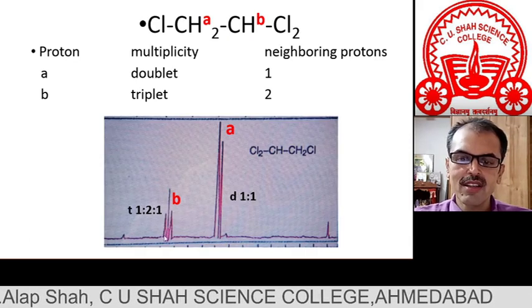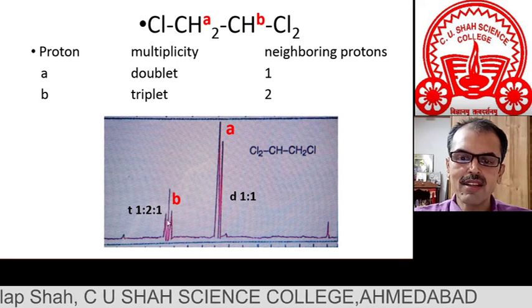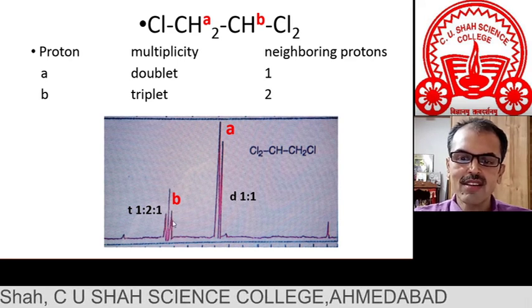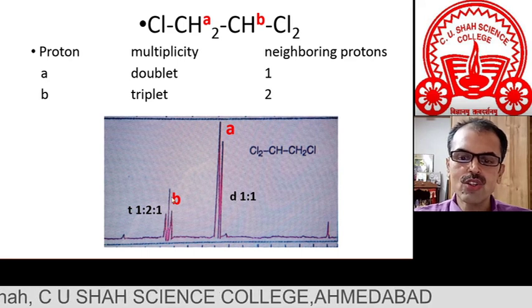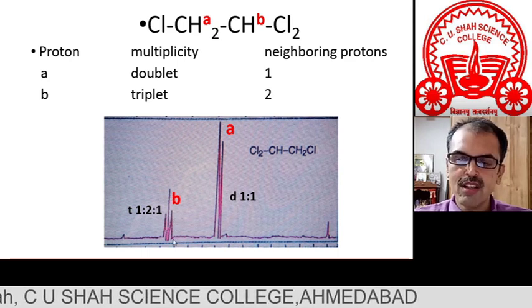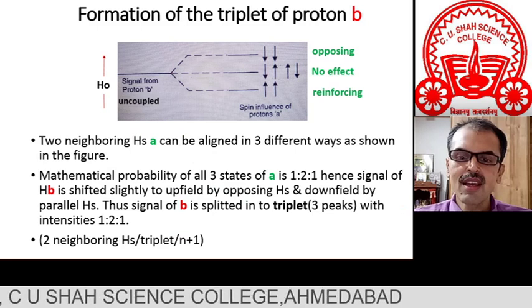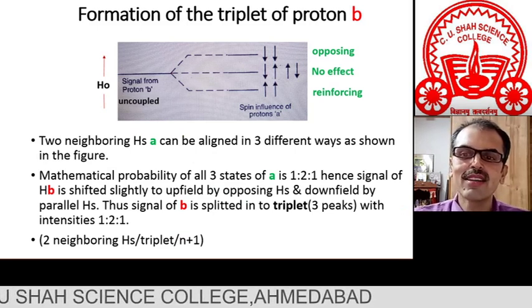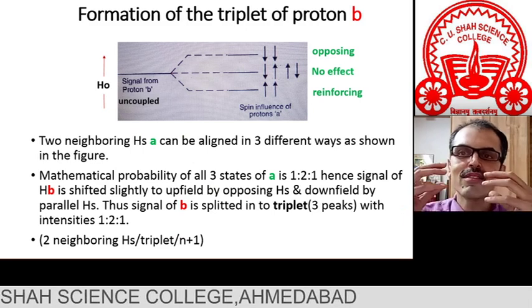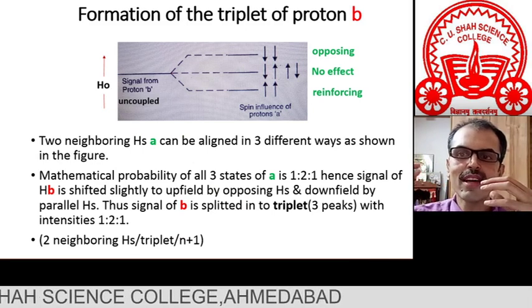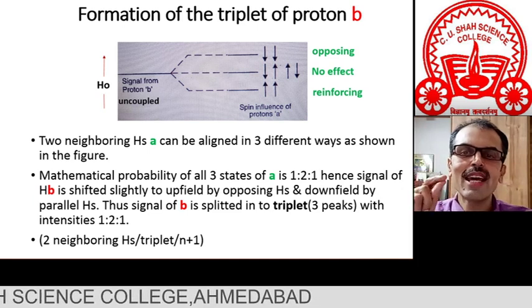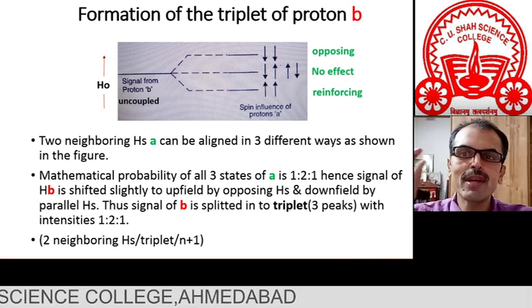Triplet: 1, the second line is double longer, and the third line is again half of that. So 1 is to 2 is to 1. So friends, I hope that now you have the correct idea why, for n neighboring protons, there can be n plus 1 spin combinations possible.